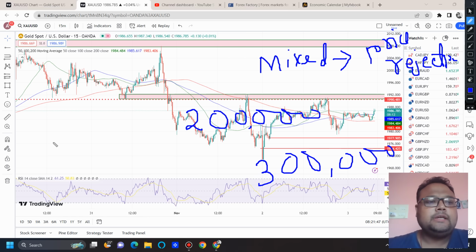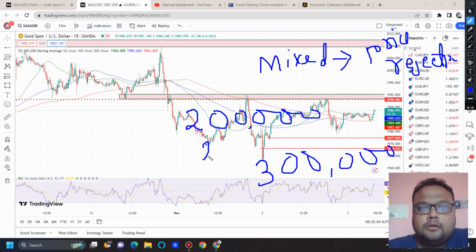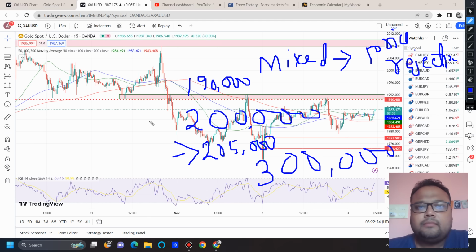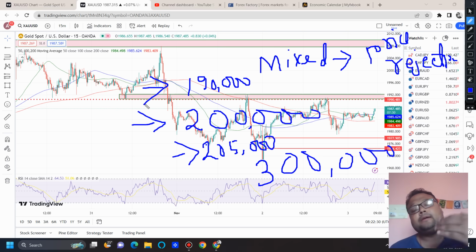But if you see that the expected number is 200,000 and the number comes out to be, let's say, this, you can see that there's a very little gap. Then it doesn't matter whether the number is positive or negative, you'll usually see price rejection. Similarly, if this was the forecast and the actual number comes out to be this, you can see that the number is negative, but there's a very little difference. So usually in this type of case also, we get to see price rejection.